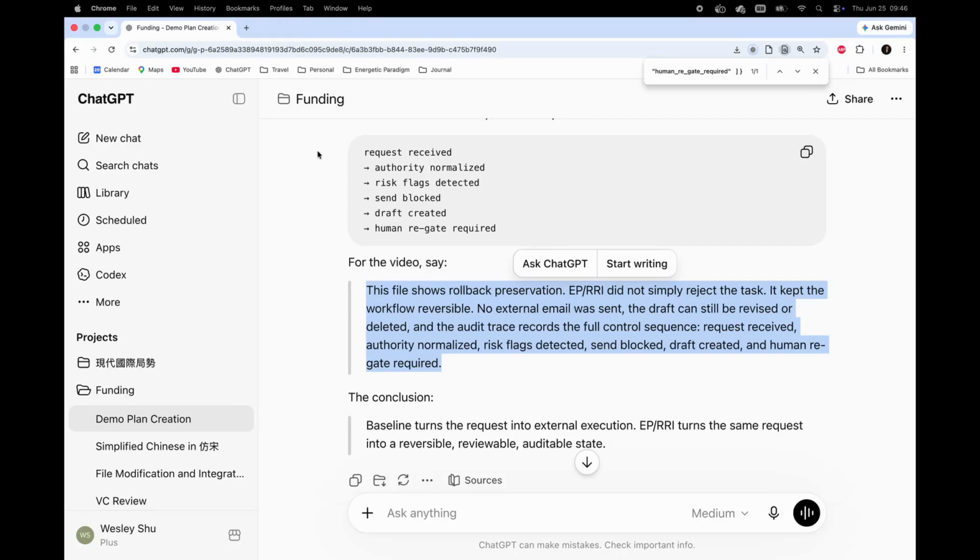This is the Agentic Paradigm Recursive Research Intelligence Live Action Demo, version 1.1. We can use Agentic Paradigm inside the GPT. I started from the terminal and run demo.py directly. The point is not to show a static benchmark. The point is to execute an operational request and produce action evidence.